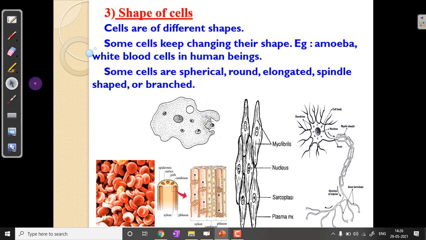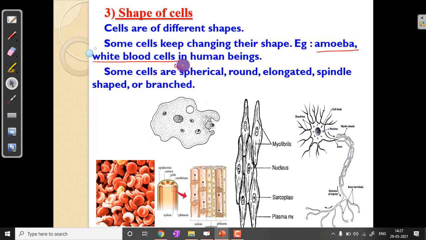When you talk about shape, it is said that some cells keep changing their shape. They do not have a definite shape. They keep changing. Like imagine I am a circle today, tomorrow I will be oval. What kind of organism am I? I'm an amoeba. I can take any shape I want. So some cells keep changing their shape. Examples are amoeba and white blood cells.